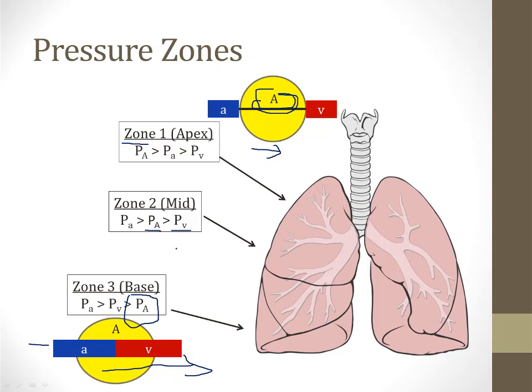Now in reality, in healthy lungs, almost all of the lung tissue is zone 3 with just a little bit of zone 2, and there's almost no zone 1. However, in pathologic states, you can get more zone 1 physiology. This is especially true in patients who are on ventilators. In patients who are on ventilators, the pressure in the alveoli can get very high, and this can lead to zone 1 physiology. And that concludes our video on ventilation and perfusion.